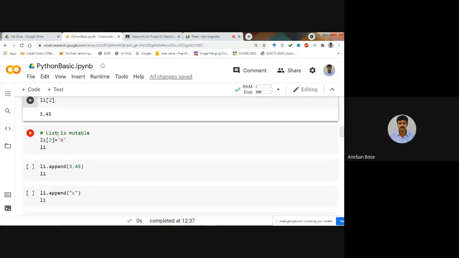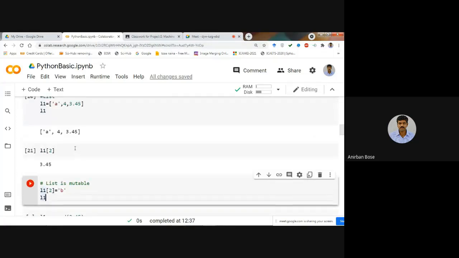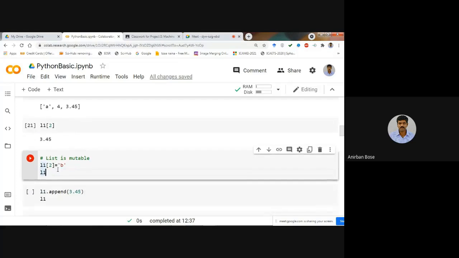Now, this is the most important thing, that the list is mutable. Suppose you want to change this value at L1[2], that means this 3.45. Suppose I want to change this 3.45 by a string B, and we want to make a different list. So in that case, you simply write L1, the value within index 2, and that is equal to B. This is a string that we want to assign. So 3.45 will be replaced by B.